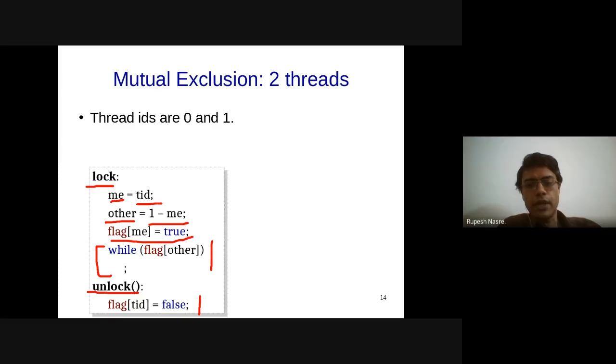Right? So now can you analyze this code and tell me if it serves the purpose of mutual exclusion for two threads? Sir, Yeah, Venkat.